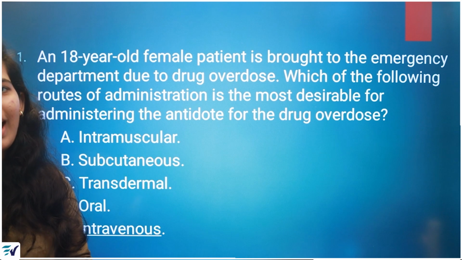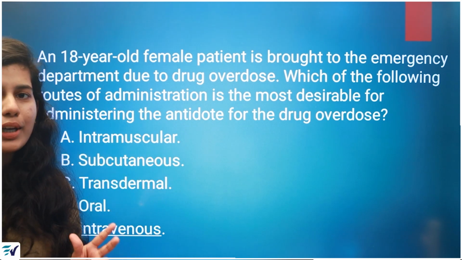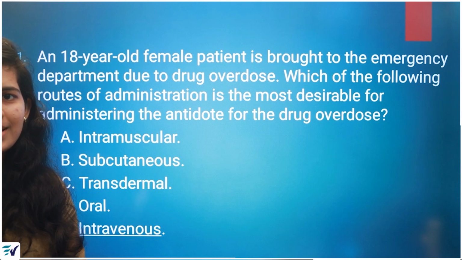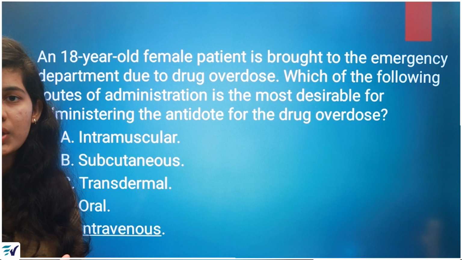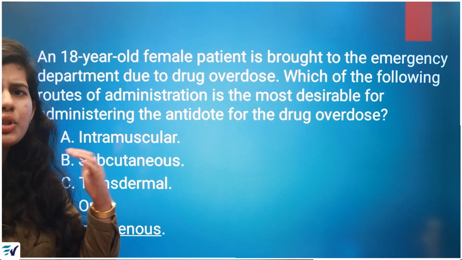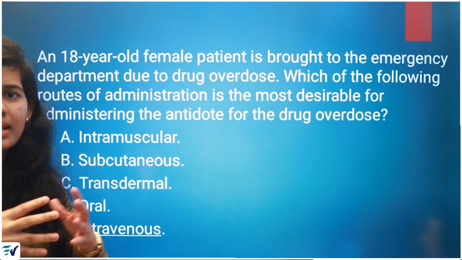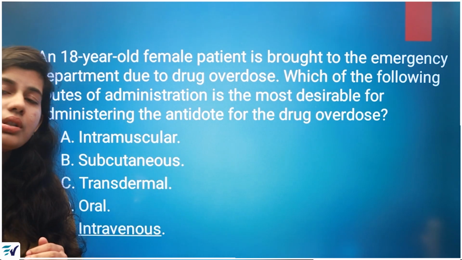When it comes to oral, definitely we cannot prefer oral, since the time it takes to reach the systemic circulation is quite long. This is an emergency case and we want the antidote administered quickly to the body.